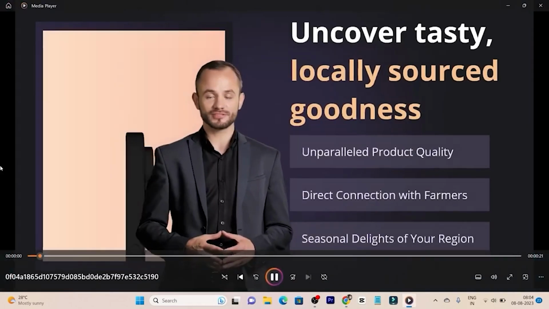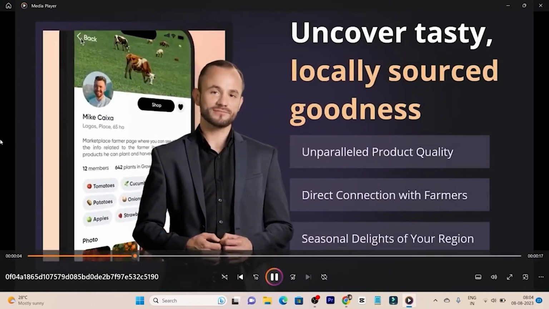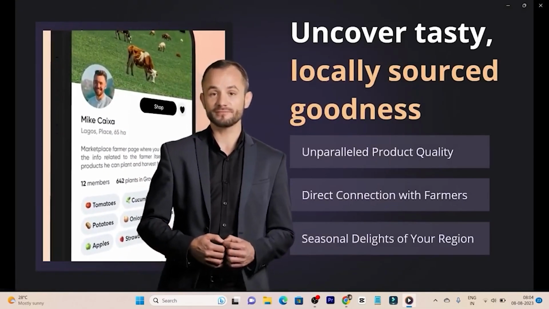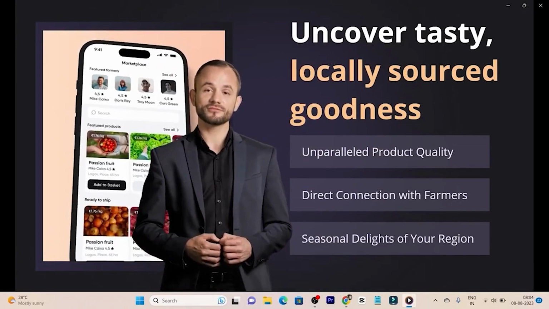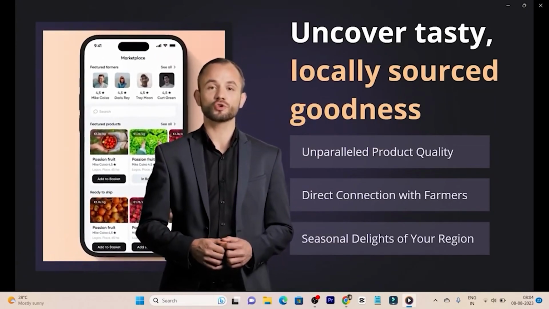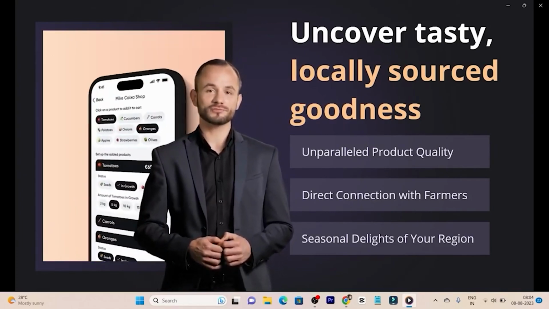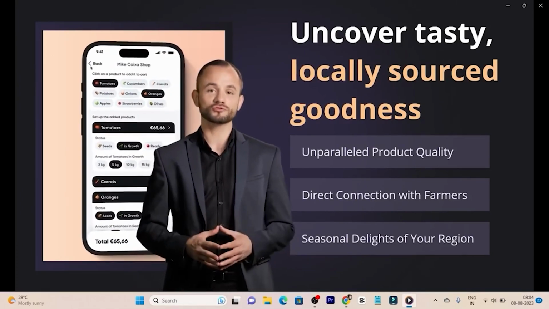Introducing Virtual Farm, locally sourced goodness. Your one-stop app marketplace for fresh, locally sourced goodness. Are you tired of the limited options and questionable quality of produce at your local grocery store? Look no further than Virtual Farm, the ultimate app marketplace connecting you directly to passionate farmers and their bountiful harvests.